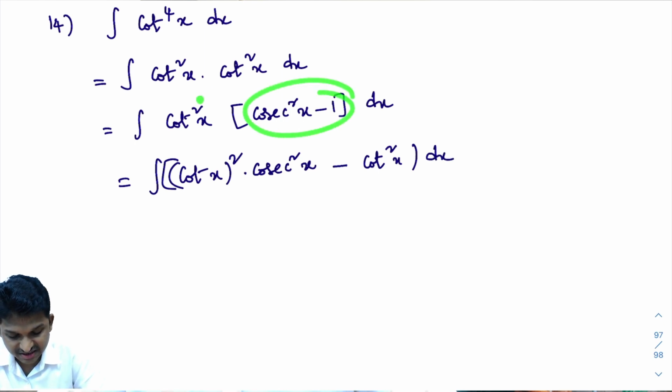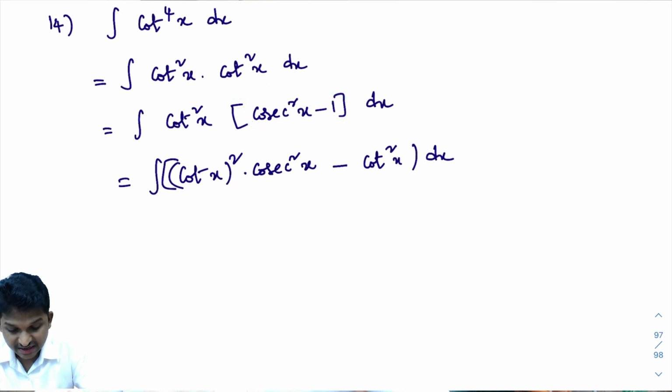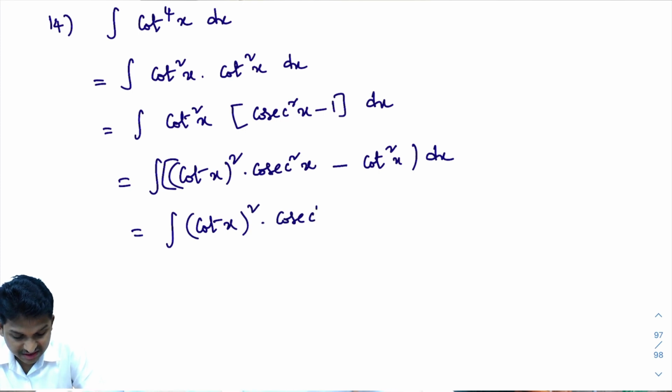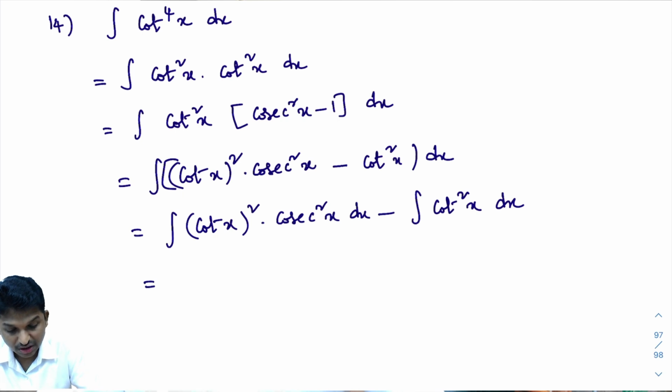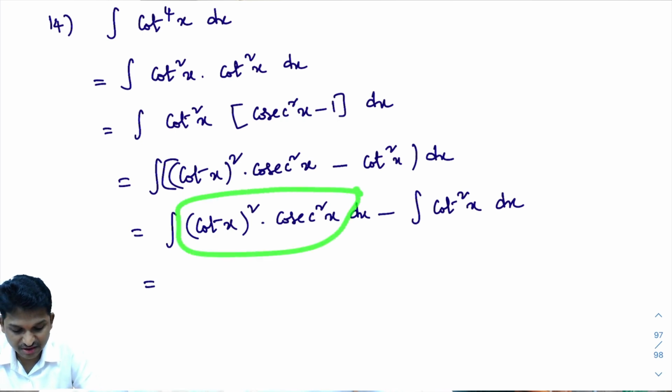I just multiplied this with cot square x. Now you integrate each and every term. Integral of cot x whole square into cosecant square x dx minus integral of cot square x dx.